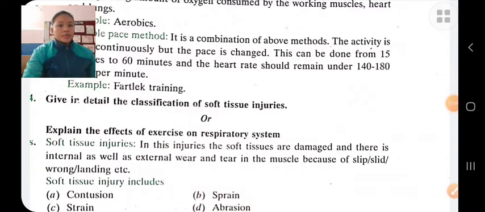Give in details the classifications of sports injury. Sports injuries are those injuries which occur in sports. First, soft tissue injury. In this injury, the soft tissues are damaged and there are internal as well as external wear and tears in the muscles. Soft tissue injury is of two types: skin injury and muscle injury.